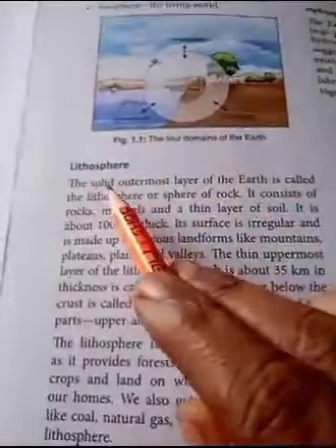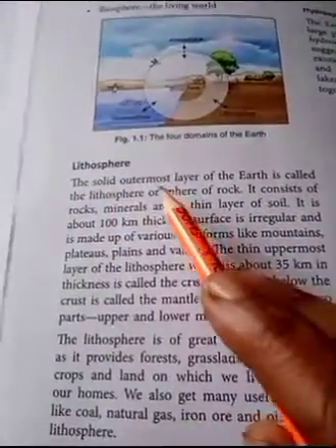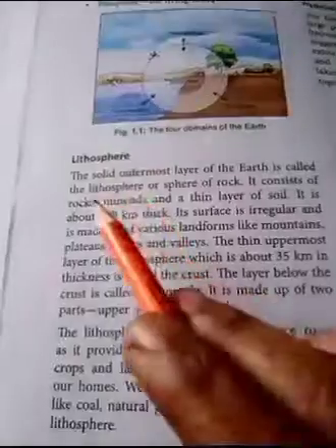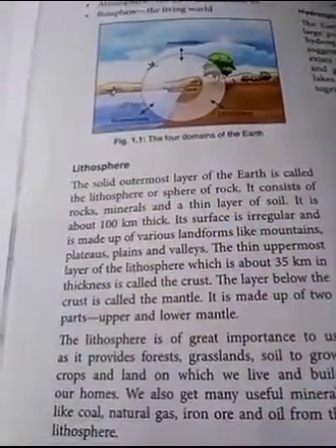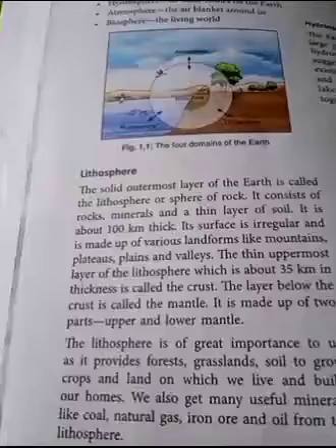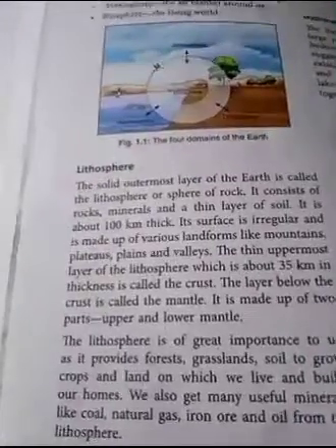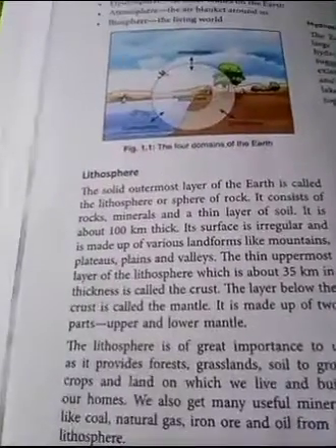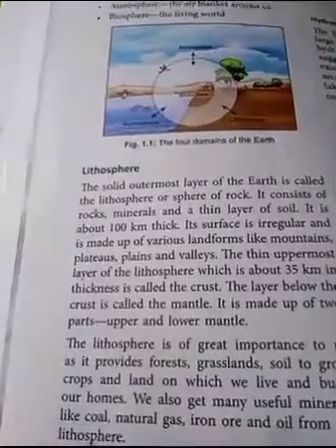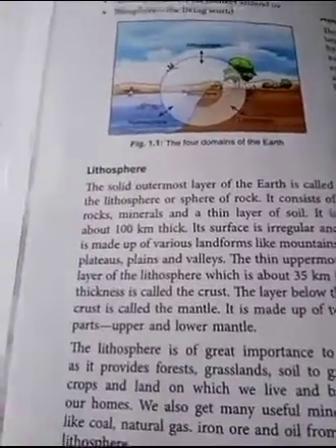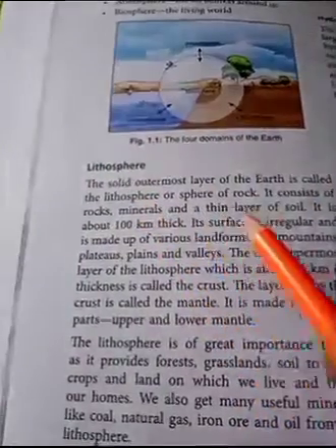Lithosphere, the solid outermost layer of the earth, is called the lithosphere or sphere of rock. What is the lithosphere? Lithosphere means the solid portion of the earth, or the earth crust, or the outermost layer of earth called the lithosphere. It is also known as the sphere of rock. It consists of rocks, minerals and a thin layer of soil.